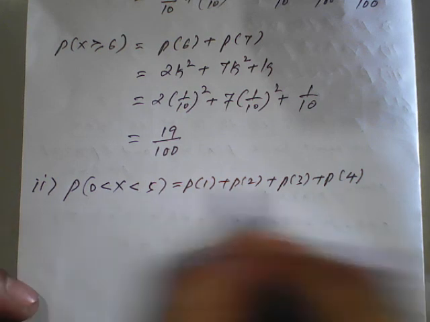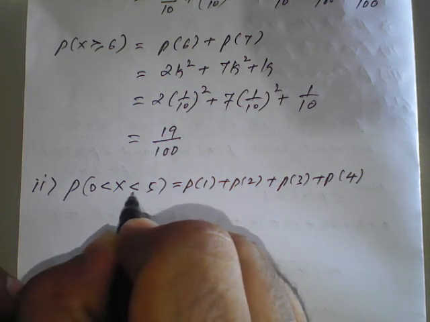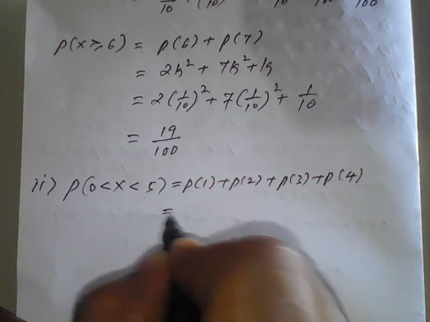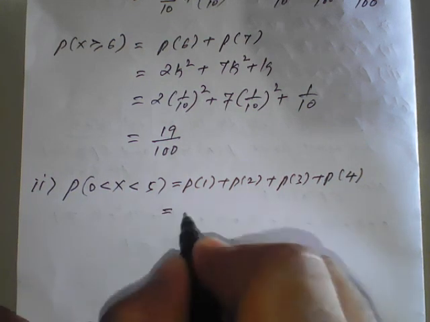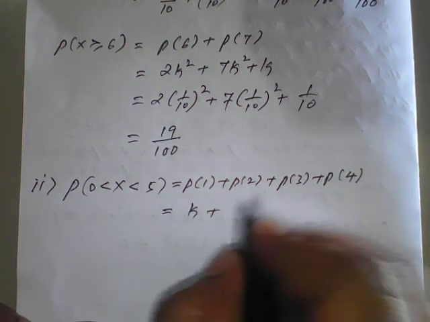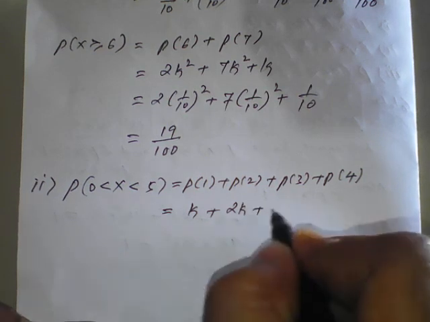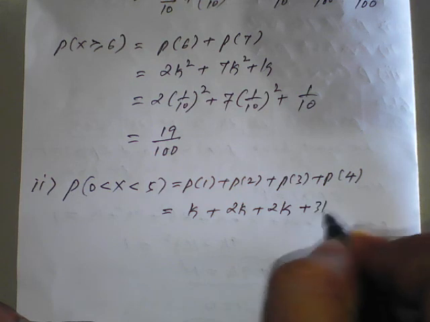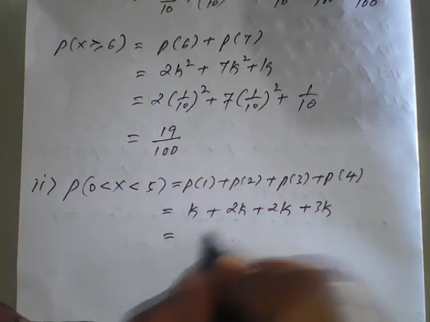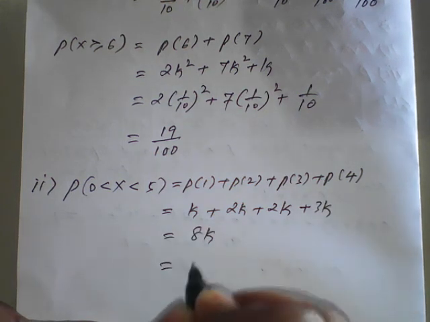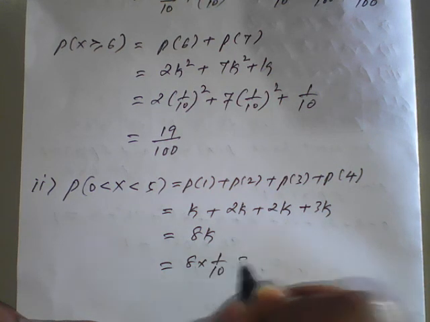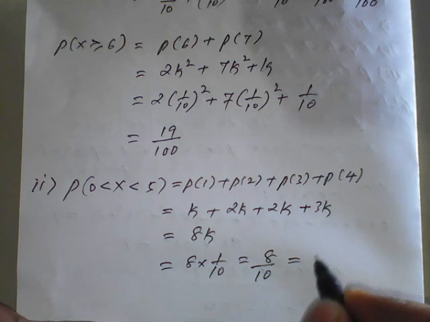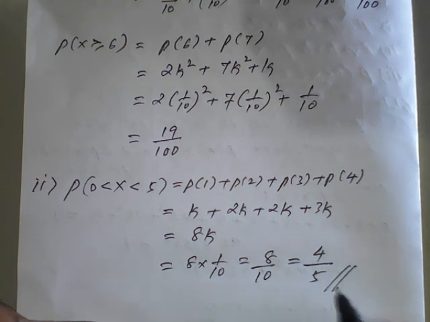If it were less than or equal to, we would have to include 5, but here there is no such condition. According to the table, p of 1 is k, p of 2 is 2k, p of 3 is 2k, p of 4 is 3k. So in total it is 8k, and 8 into 1 by 10, the answer is 8 upon 10, which you can write as 4 upon 5.